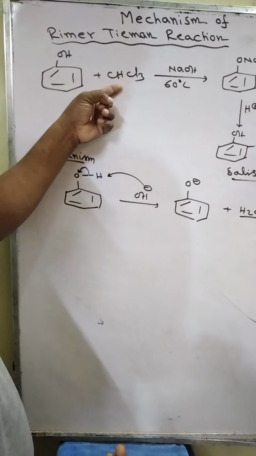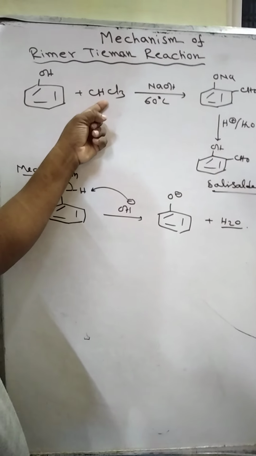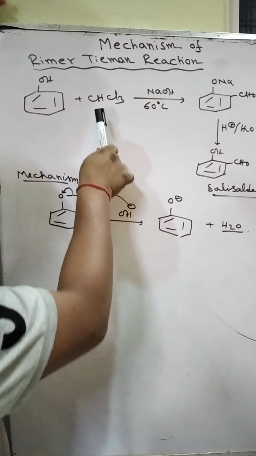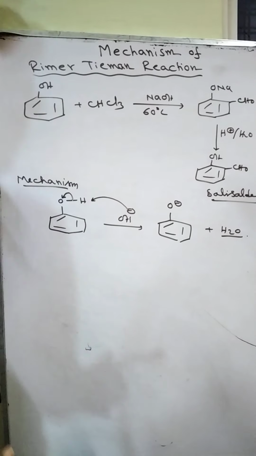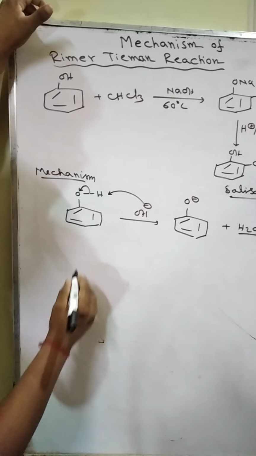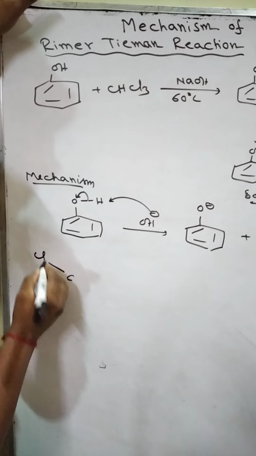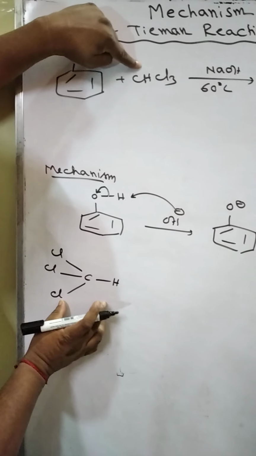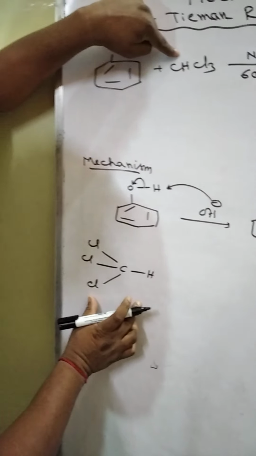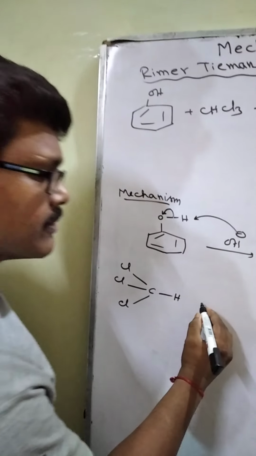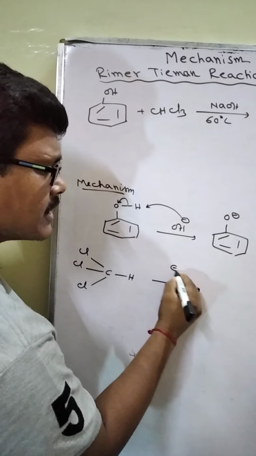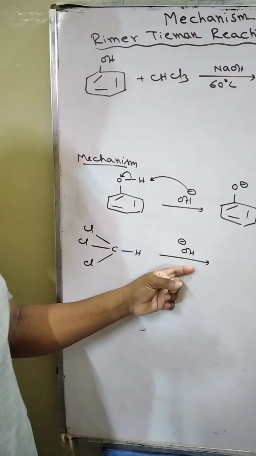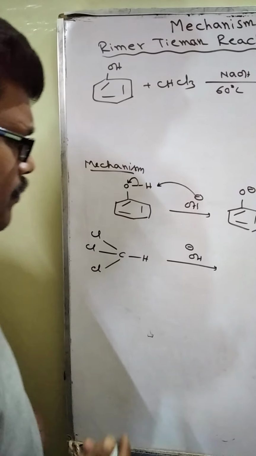At first, I want to see how chloroform reacts with this phenoxide. Chloroform directly does not react with phenoxide. Chloroform at first reacts with NaOH. How? Let us concentrate. Chloroform is represented structure-wise as CHCl3. Now NaOH always remains in search of H plus. That is, it always is looking for H plus ion.